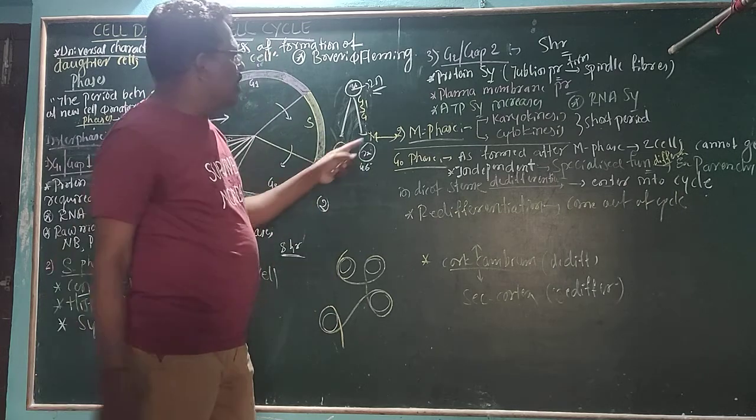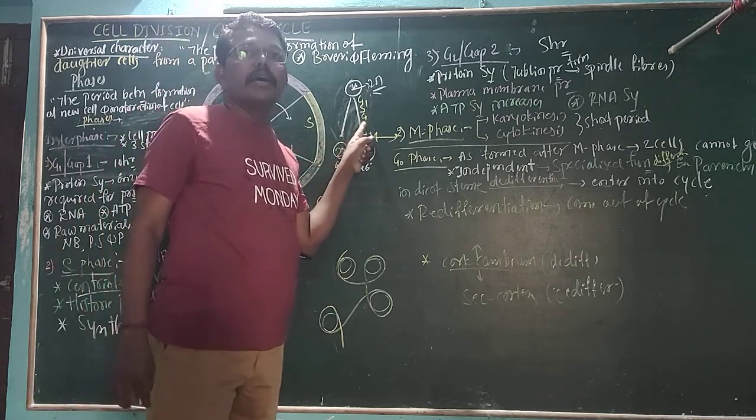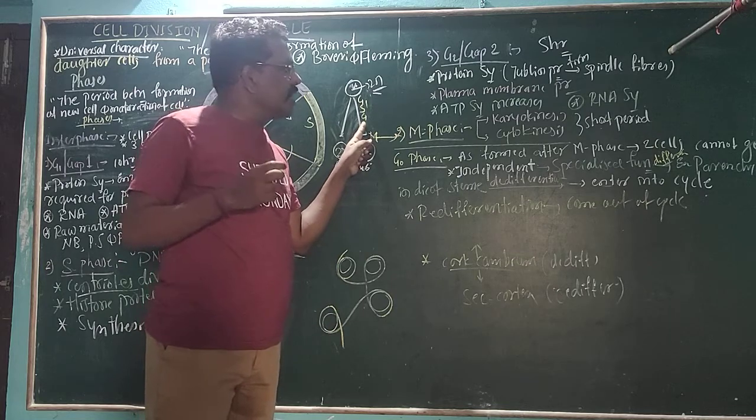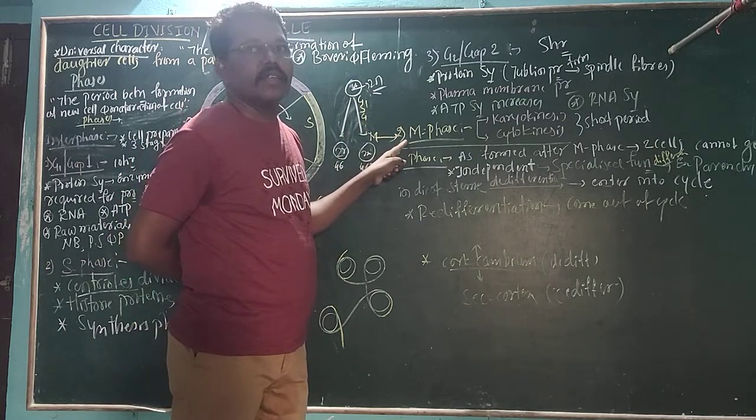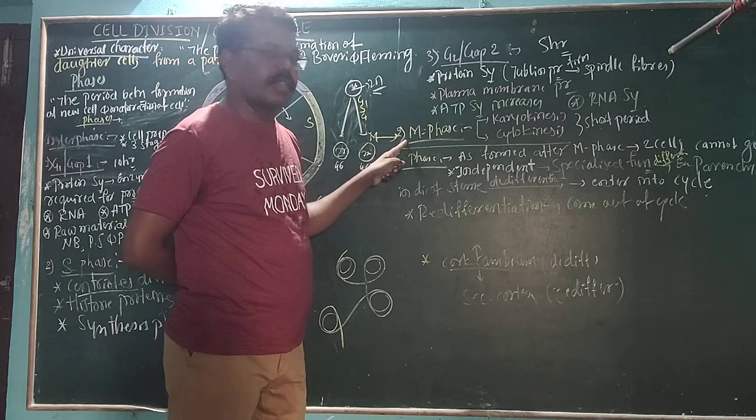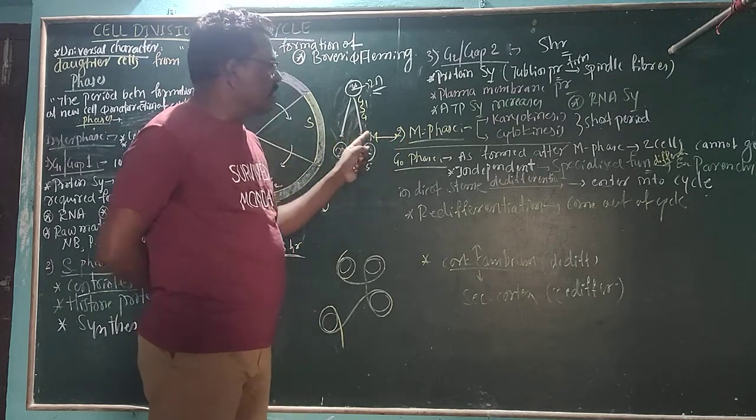When the cell is prepared, it is ready to undergo the M phase. That is mitosis. It may also be meiosis. First, what can it undergo?